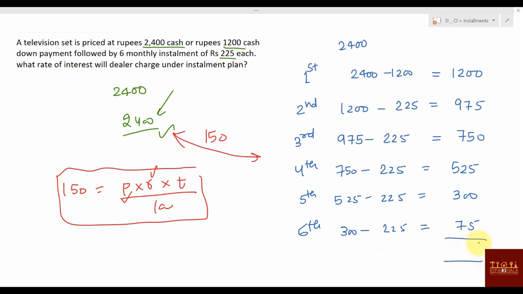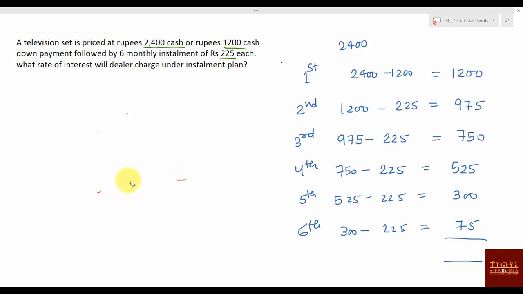Okay, what I will do is, I will take this one. How much interest you have to pay? Understand? On first month, how much interest you have to pay? First month, your principal is how much? 1200. Rate of interest is R percentage per annum into for 1 month divided by 100. Right? This is 1 month, means you will be dividing by 12. First month interest.